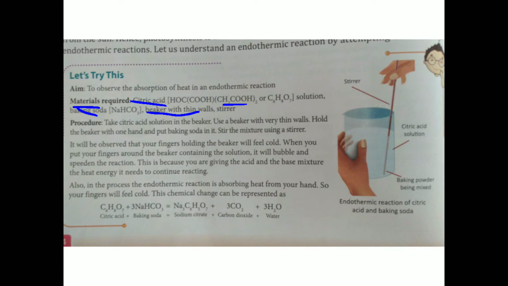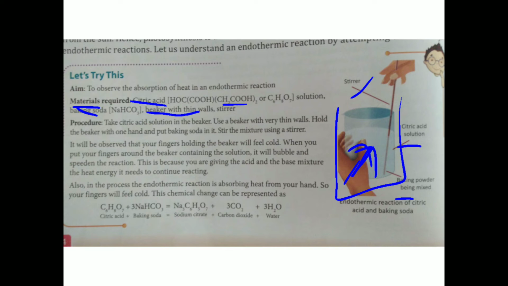You take the beaker, put the citric acid solution in it, and mix the baking soda with the help of the stirrer. Hold the beaker with your hand. What do you feel? Your hand will feel coolness, because the heat of your hand is absorbed by the cool solution of citric acid and baking soda. The heat of your hand transfers to the beaker, so you feel coolness.